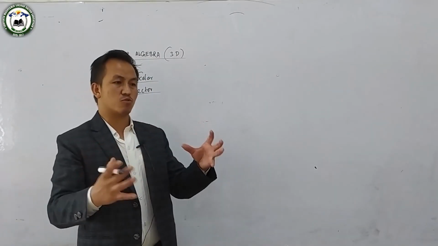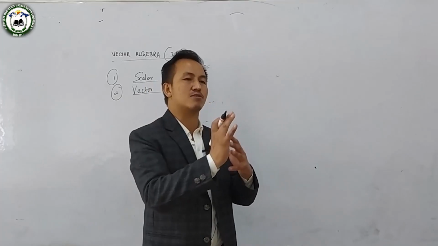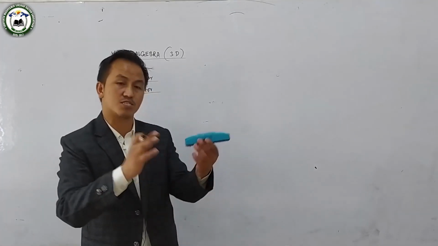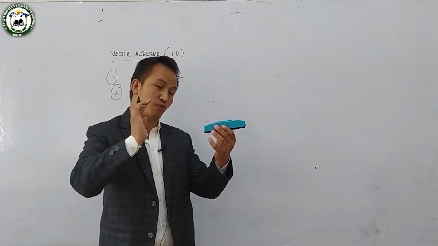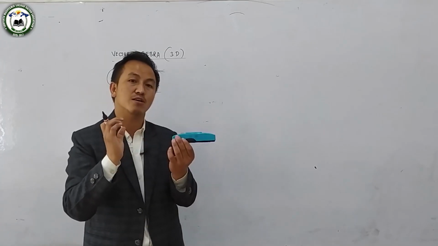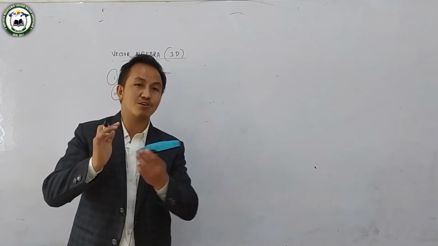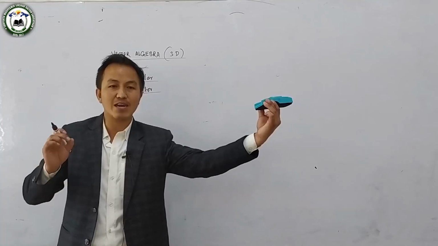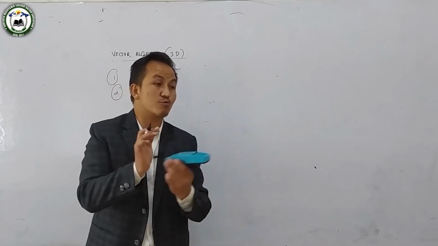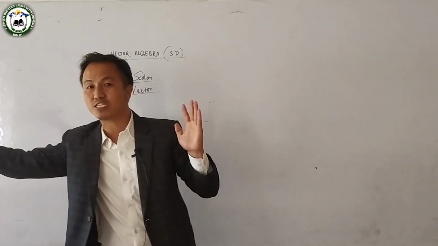For example, suppose there is a ball, when you hit the ball, you apply force. When you apply force in a certain direction, suppose this duster, when you apply the force in this direction, force is a vector quantity, because it has magnitude and it also has direction. And when I apply force, there exists a displacement, and the very important part in vector is the displacement vector. Displacement has a direction: if I apply force this way, it is displaced this way, and if I apply force the other way, it is displaced the other way.